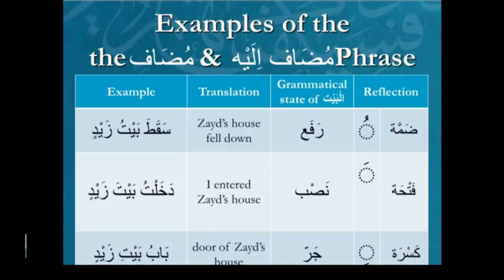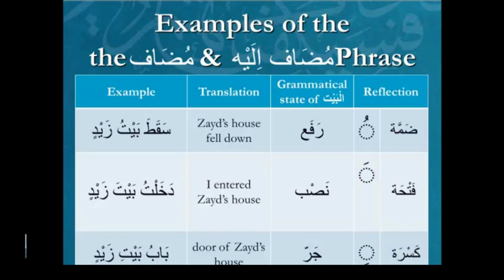So I think this slide is pretty sufficient in order to highlight what's being talked about. So let me summarize the rules for the mudaf and the mudaf ilayh one more time. Rule number 1, the mudaf would be empty of al and also tanween. And you can see that in all 4 examples. It's not 3, it's 4 examples. The word bayt, in the top example, saqata baytu, no al, no tanween. Dakhaltu bayta, no al, no tanween. Babu, no al, no tanween. Bayti, no al, no tanween.